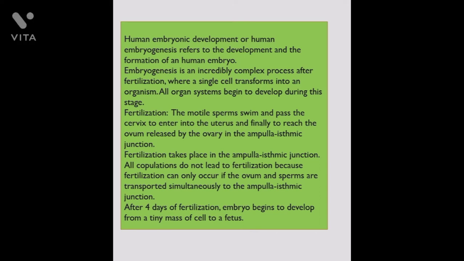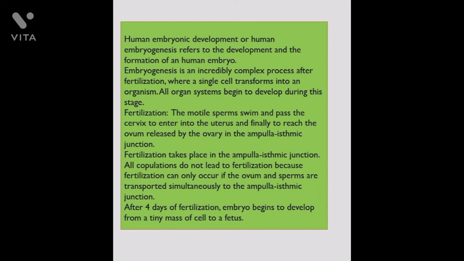Fertilization. The motile sperms swim and pass the cervix to enter into the uterus and reach the ampulla isthmic junction. Fertilization takes place in the ampulla isthmic junction. All copulations do not lead to fertilization because it can only occur if the ovum and sperm are transported simultaneously to the ampulla isthmic junction.